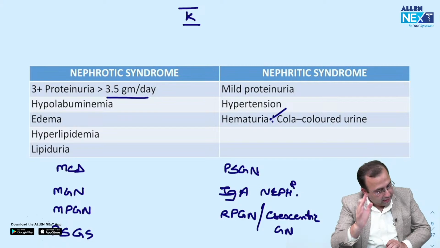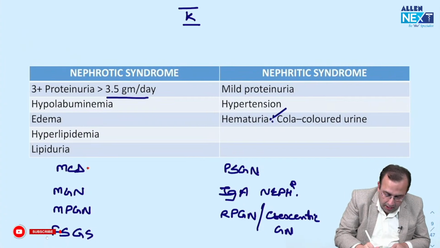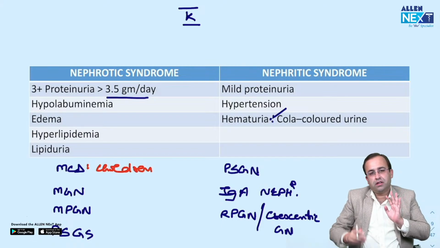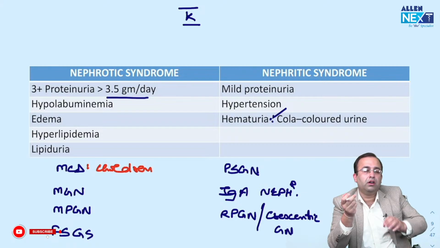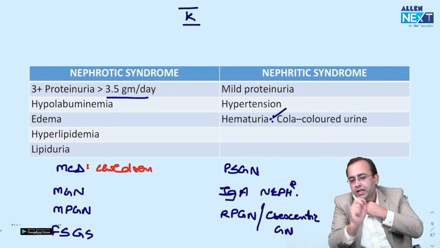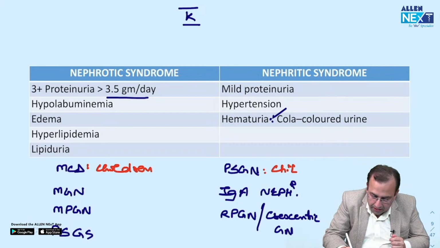First point, agreed, KK bang on right. Most common nephrotic syndrome in children, MCD. So the minute you are given a history of nephrotic syndrome in a child, minimal change disease. Versus if you are given a history of hypertension, proteinuria, that is cola-colored urine, occurring 1 to 2 weeks after respiratory tract infection. Diagnosis, PSGN.